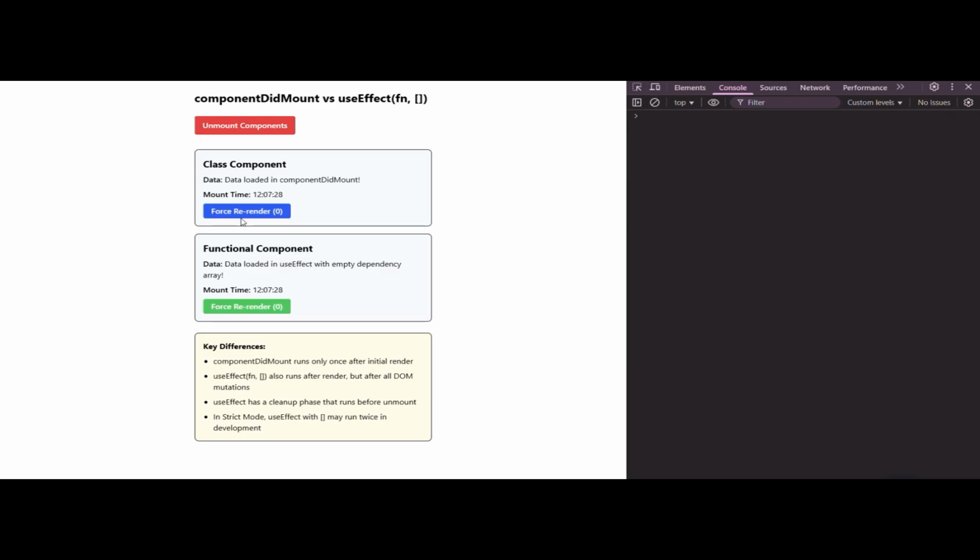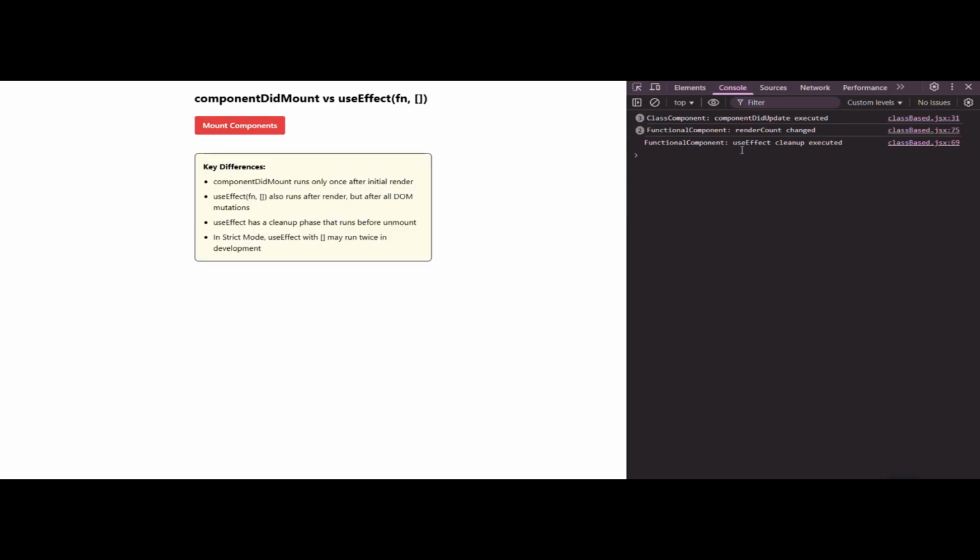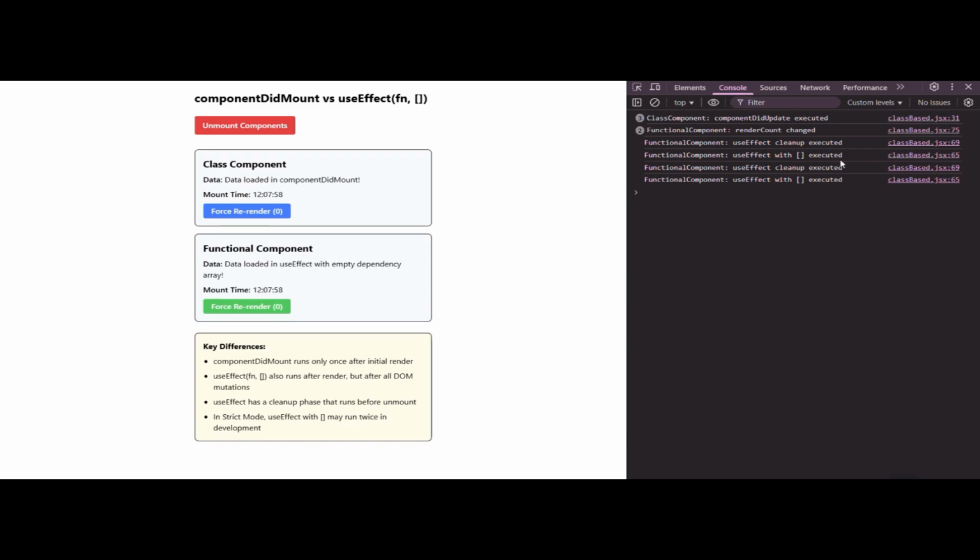Use componentDidMount when you're working with class components, you need to interact with the DOM immediately after render, or you're integrating with non-React libraries. Use useEffect when you're working with functional components, you need cleanup functionality, or you want to better separate concerns in your component.